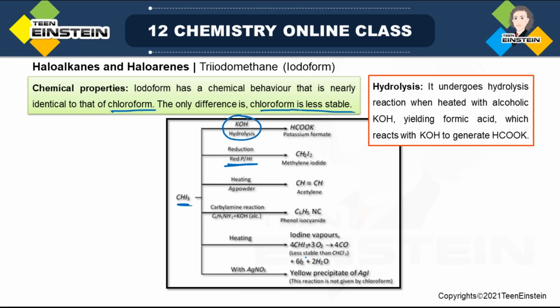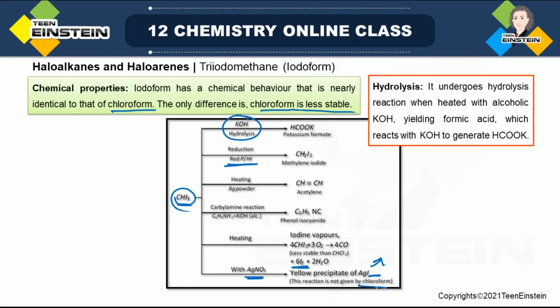That means from CHI3, when you are heating it, it reacts with oxygen. There is formation of carbon monoxide, 6 iodine and water. Reaction with AgNO3, there will be a yellow precipitate of AgI. So AgI means what? It can act as a source of Ag plus, and I am saying that AgNO3 you are using with CHI3. That means Ag plus ion is there. This Ag plus can react with I minus, and there will be formation of silver iodide precipitate.